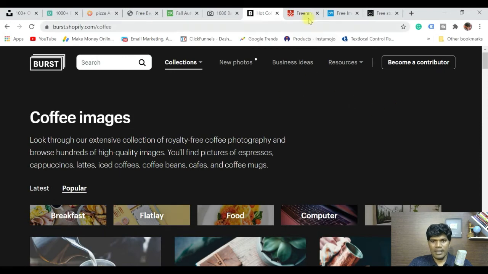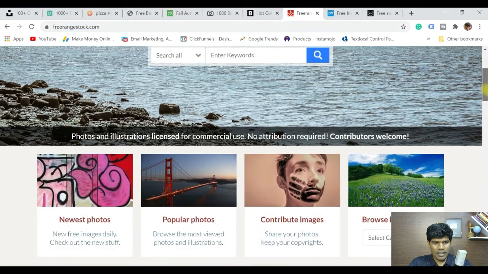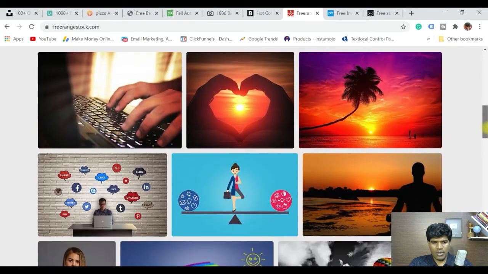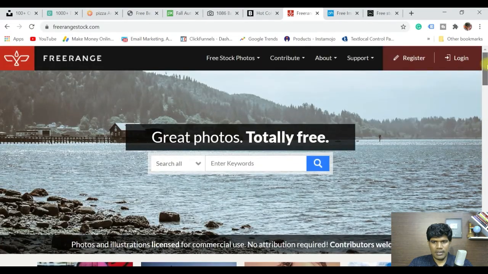Next is Free Range, Free Range Stock. Again, great photos, totally free. So you can find whatever images you are trying to look for. This is how it appears. And let's go to the next one.